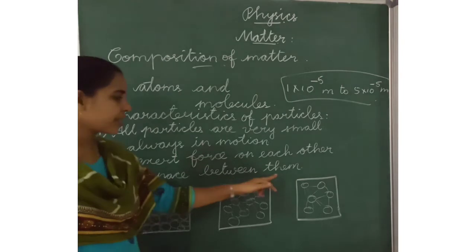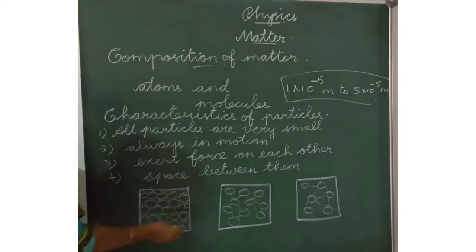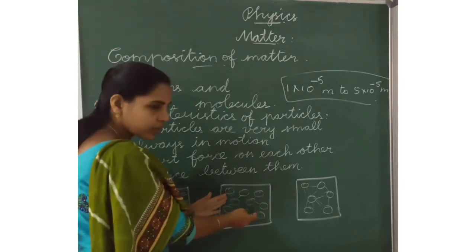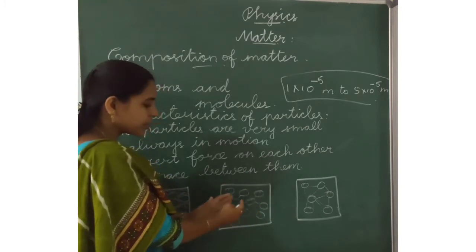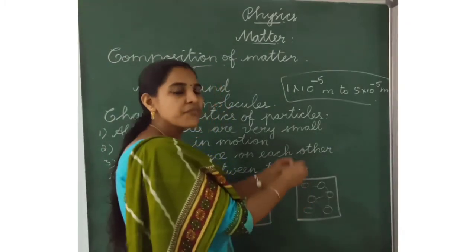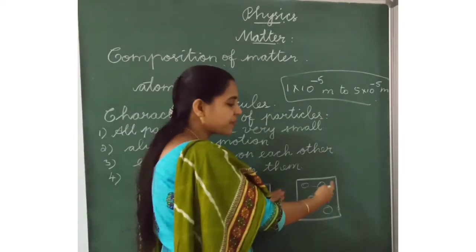There is space between them. They have space between them. Listen here. In solids, they have little space, because the force of attraction between the particles is very high. So the space is very little. Next, in liquids, the force of attraction is less, so the space between the particles is more. In gases, the force of attraction is very less, so the space between the particles is very high.